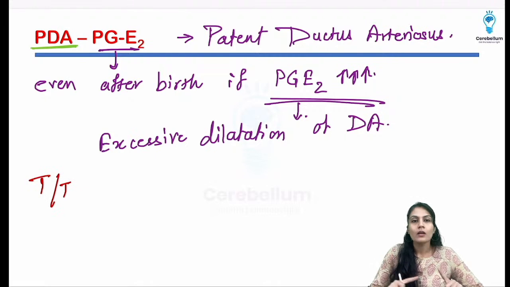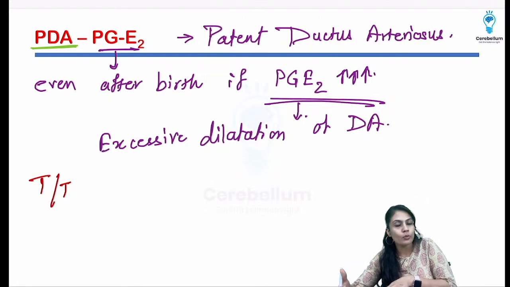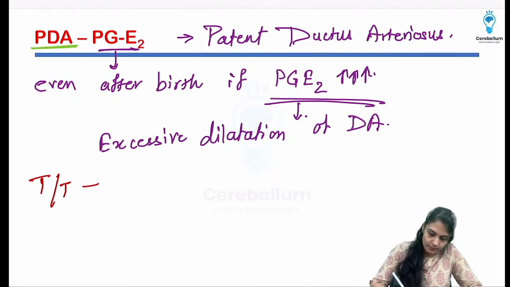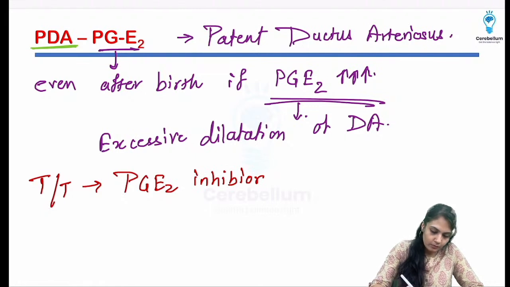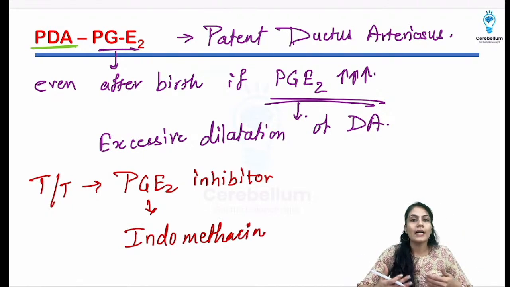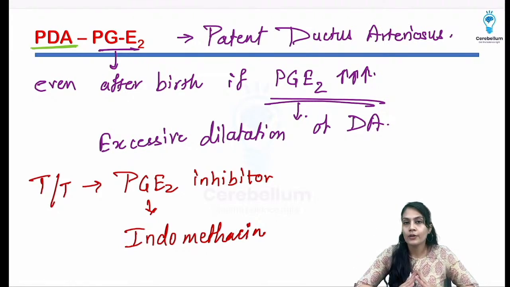TT means treatment. As a treatment, if the baby's ductus arteriosus is patent, that means it is not able to close, we can give the PGE2 inhibitor. And can you guess the name? What is it? PGE2 inhibitor. And the name is indomethacin. We give this drug to the baby so that the constriction of the patent ductus arteriosus will occur.